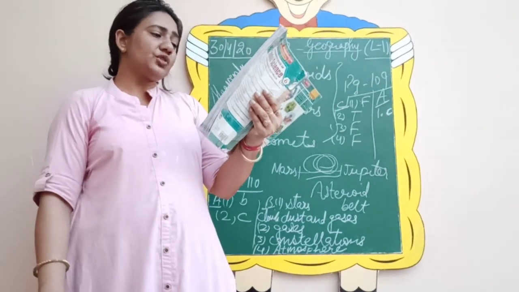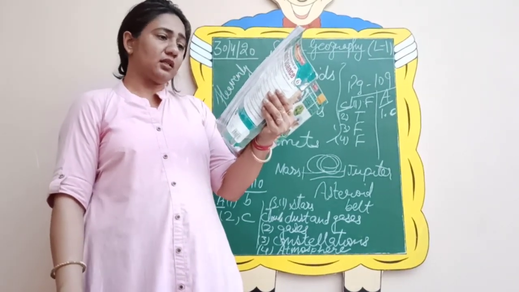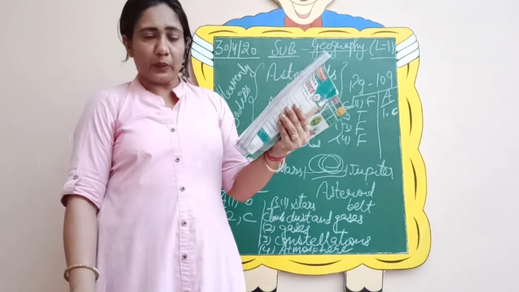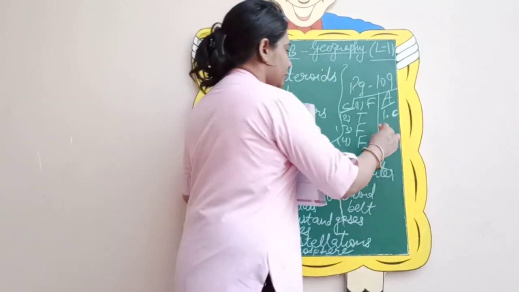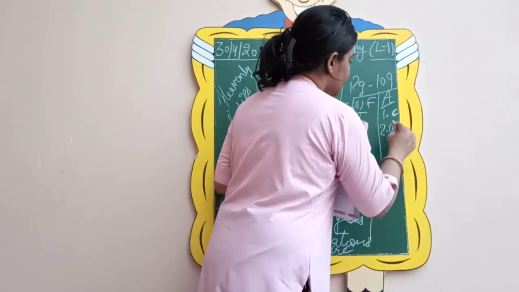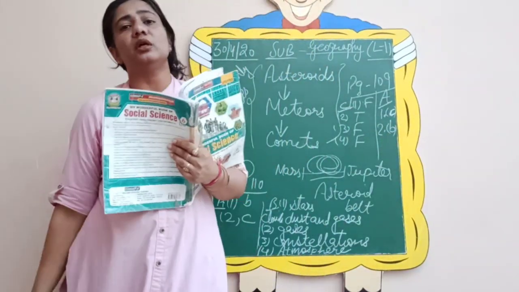The planet closest to the sun is Earth, Jupiter or Mercury. So it is Mercury. We have done it. So it is option number B. It is the closest planet to the sun.